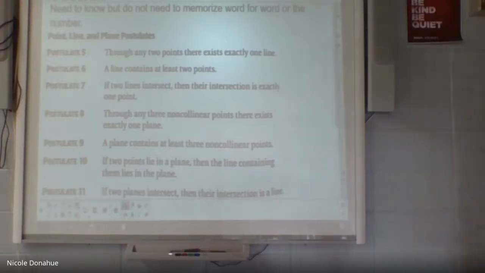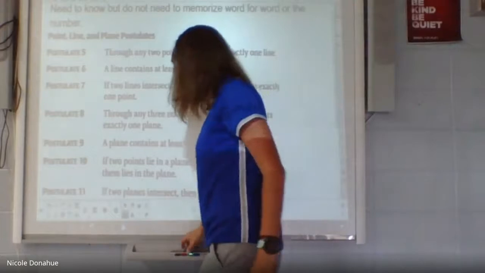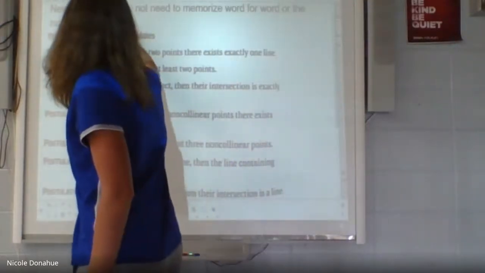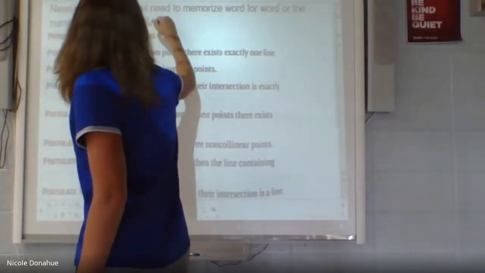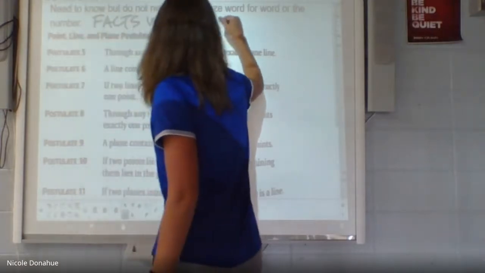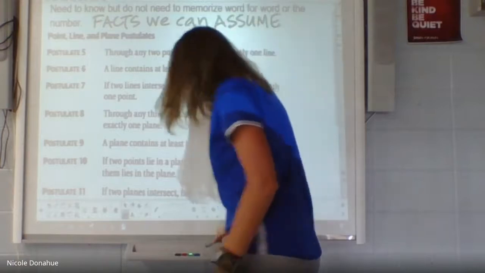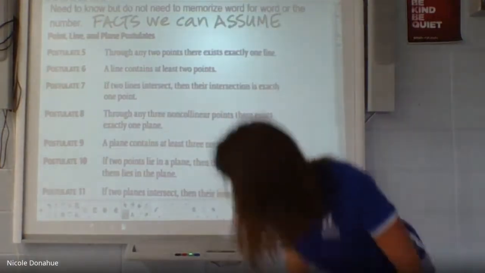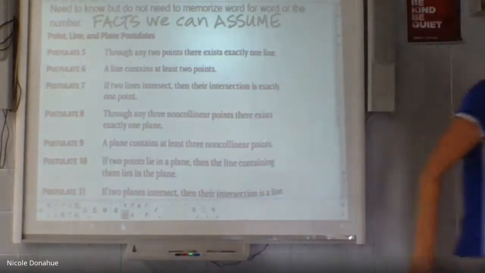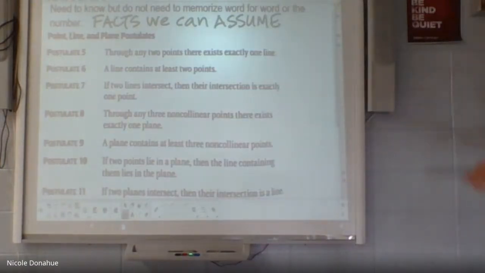So all of these are facts we can assume. These are the rules that are used in geometry. These are all things that we can know about a geometric shape.